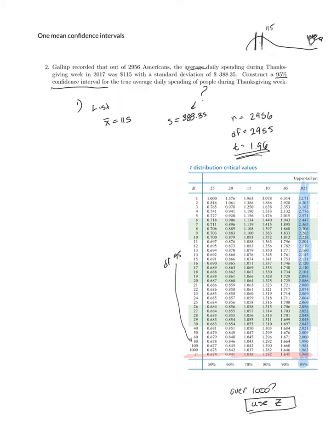Now that I have all this information, I'm going to start my second step, which is my calculations. The only calculation I need to do is SE, which is s over root n. Keeping two decimal places, in this case, we're going to get 7.14. The difference between SE and the standard deviation I have up here is that this standard deviation is from my sample.